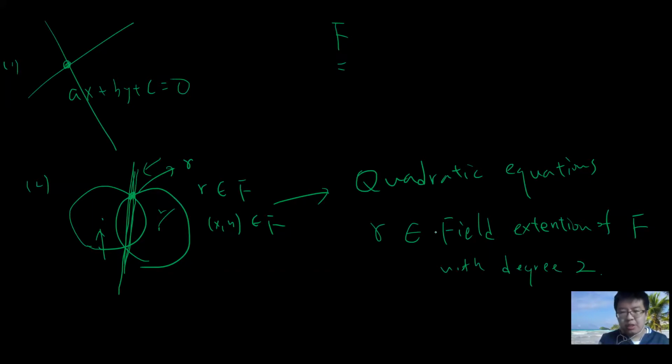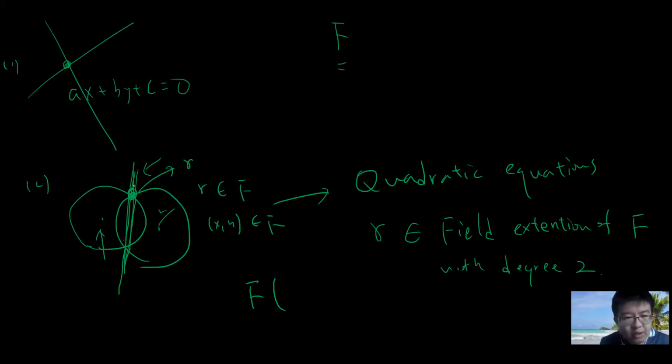Okay, so this tells you that if you start from field F, then this point must belong to another field extension, but with degree 2. So basically you draw a circle and you draw a line, which lets you add these two roots into a field. Let's say you add these two roots. This is the same as adding only one root, because they are the same. They are different basically in F, right?